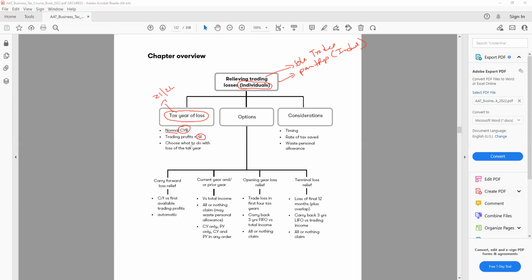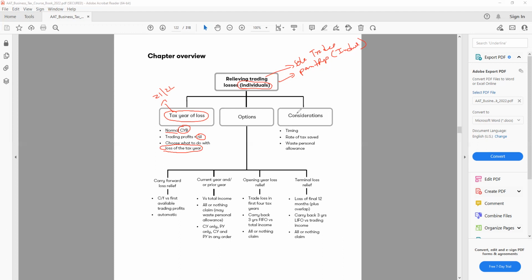Choose what to do with the losses of the tax year. Then I have to think what I'll do with the loss. So for example, if the current year I have some loss, what options do I have to offset or utilize these losses against the profit?